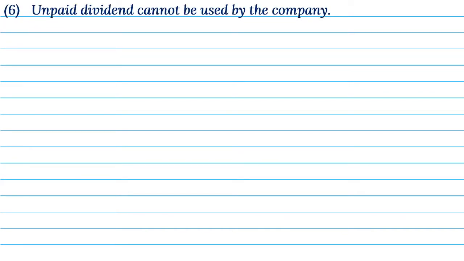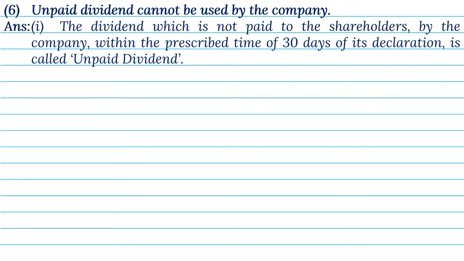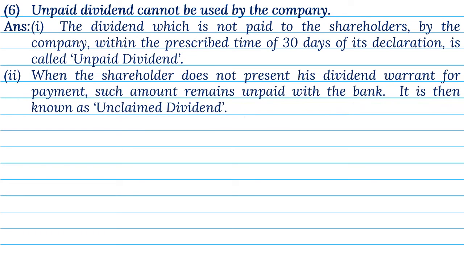6. Unpaid dividend cannot be used by the company. Answer. 1. The dividend, which is not paid to the shareholders by the company within the prescribed time of 30 days of its declaration, is called unpaid dividend. 2. When the shareholder does not present his dividend warrant for payment, such amount remains unpaid with the bank. It is then known as unclaimed dividend.